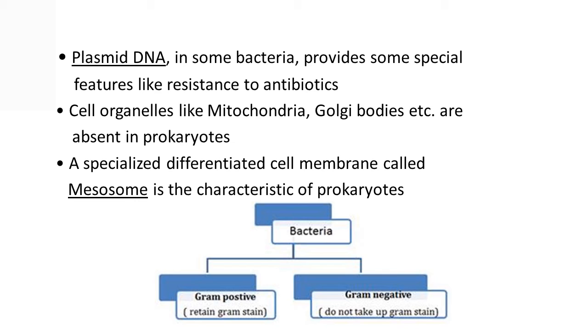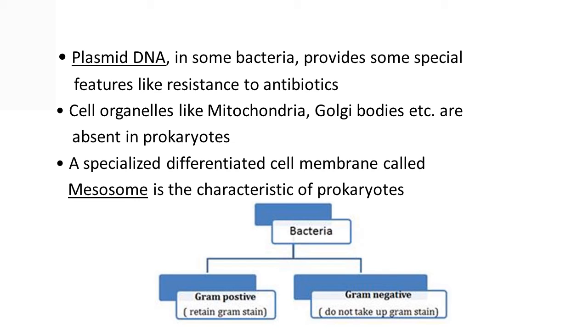Mostly prokaryotic cells, particularly bacterial cells, have a chemically complex cell envelope. This cell envelope consists of a tightly bound 3-layer structure. On the basis of their staining capacity, bacteria are classified into two types: gram-positive bacteria and gram-negative bacteria. What is the difference between these two types of bacteria?